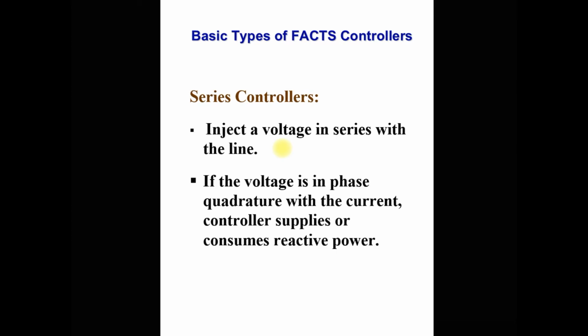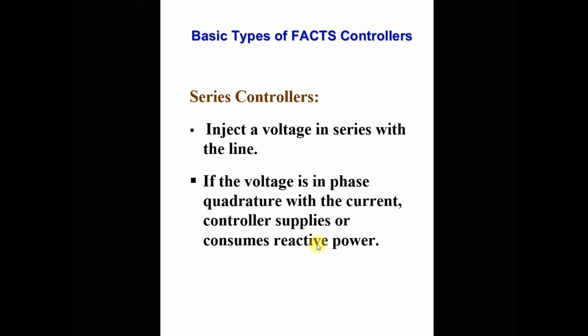Then how does this series controller work? The series controller injects a voltage in series with the line, and if this injected voltage is in phase quadrature with the current, it means the injected voltage is 90 degrees leading or lagging the current, then this controller supplies or consumes reactive power. So depending upon the lagging and leading of this voltage with respect to current, the series controller absorbs reactive power or supplies reactive power.